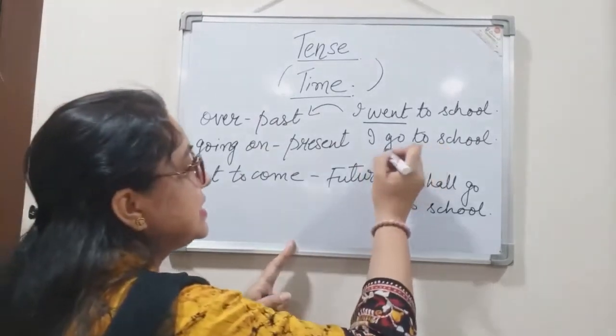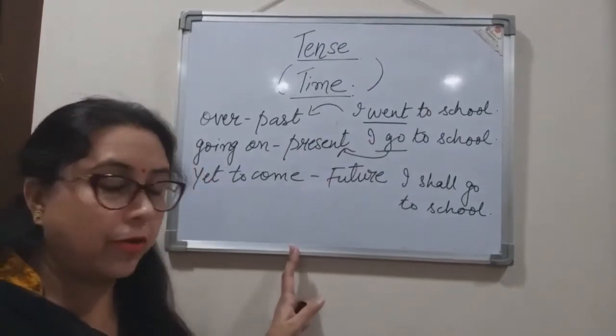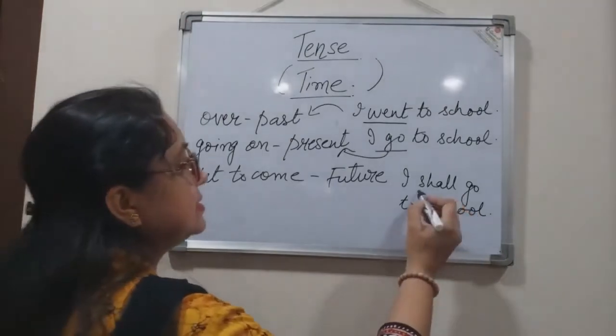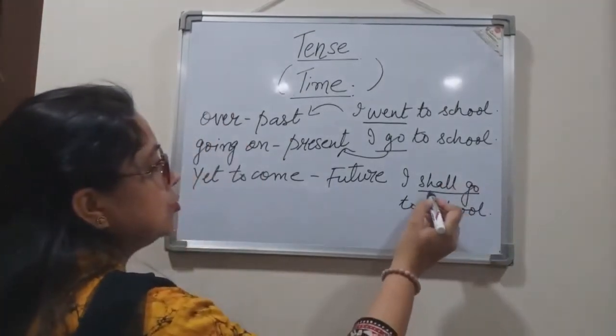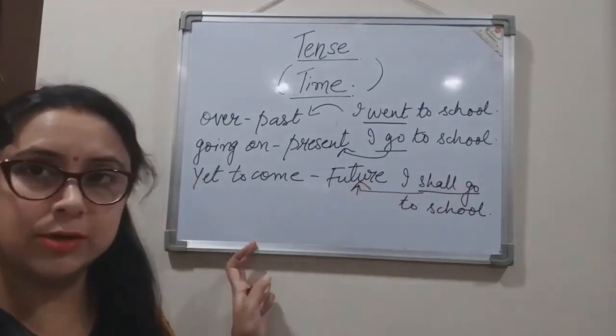In the next, I go to school, indicates the time which is going on at the present moment. And in the third, I shall go to school, it indicates the time which is yet to come.